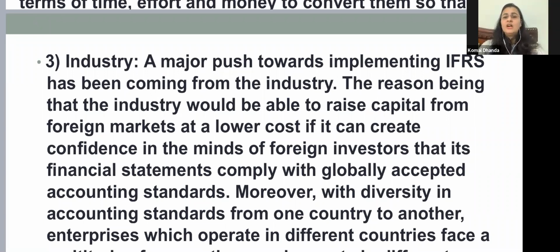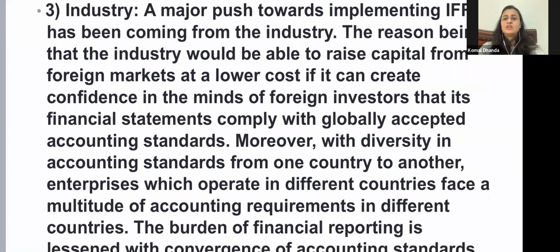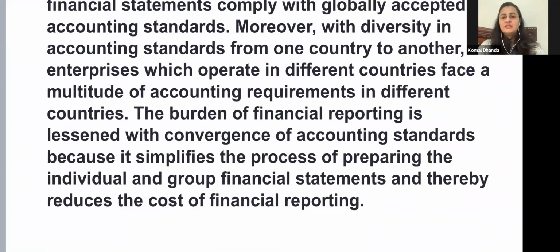Moreover, with diversity in accounting standards from one country to another, enterprises which operate in different countries face a multitude of accounting requirements. The burden of financial reporting is lessened with convergence of accounting standards, because it simplifies the process of preparing individual as well as group financial statements, thereby reducing the cost of financial reporting.